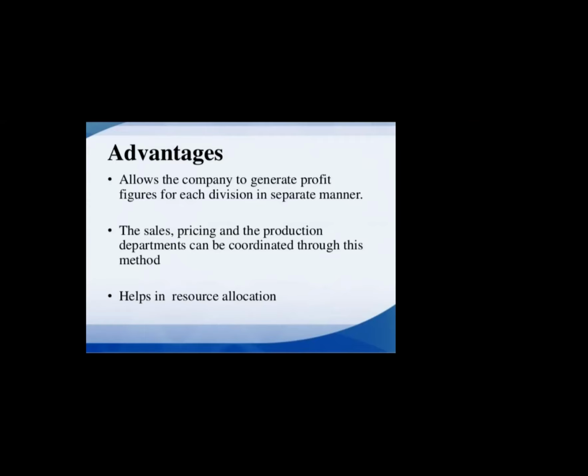then again advertising cost gets added, which was too high because it is an FMCG product, and then another department which does the selling of that particular product adds another 3 rupees. Likewise, every other department adds a profit margin, and all these profit margins are added together and the final price is decided. The sales, pricing and production departments can be coordinated through this method. This is what happens when sales, pricing and production departments are coordinated.